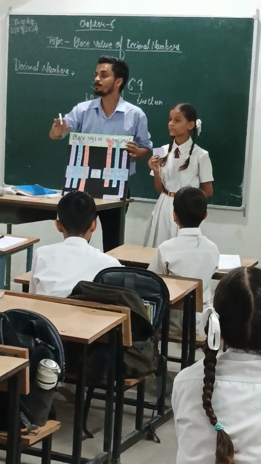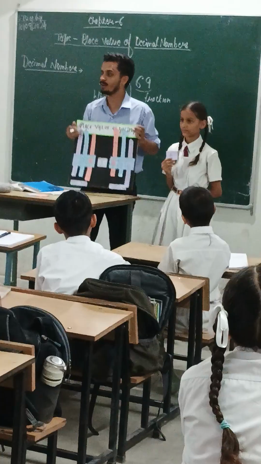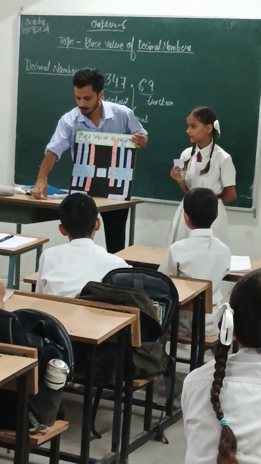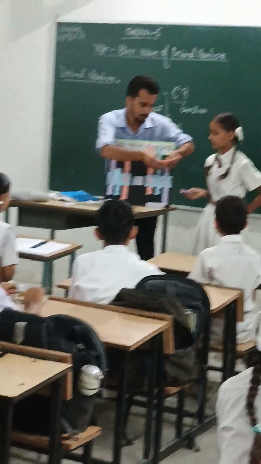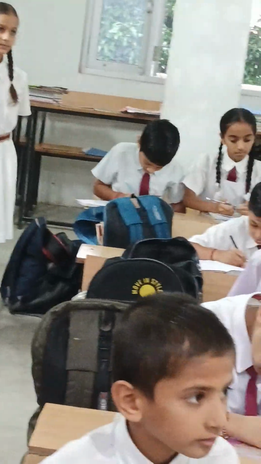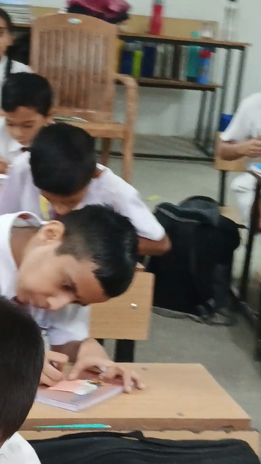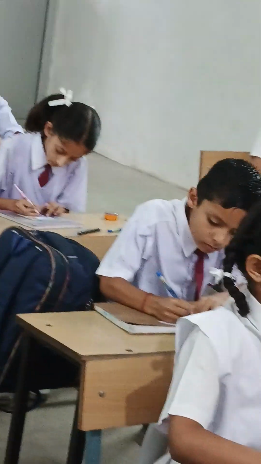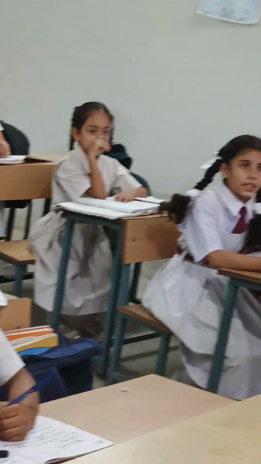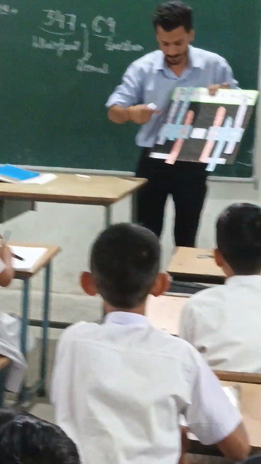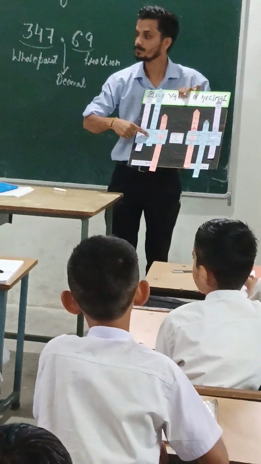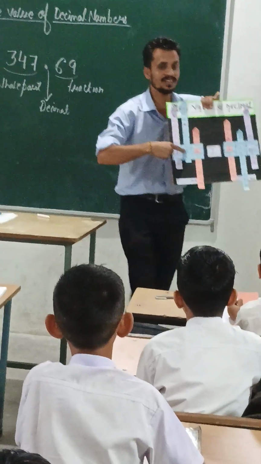Now, the concept of place value of decimal numbers, clear to everyone? Yes, sir. Okay, now please take it. Everyone, distribute the slips first. Listen to the instructions carefully. Those who have the purple slip, you have to write down the place value of this 9.